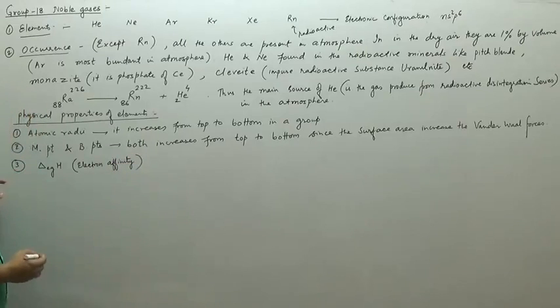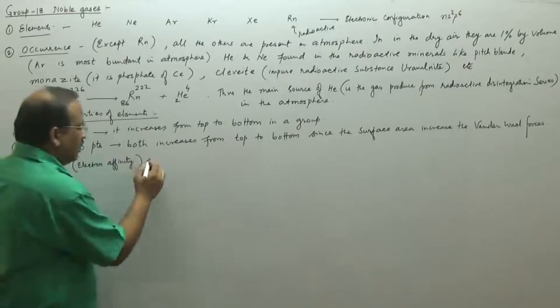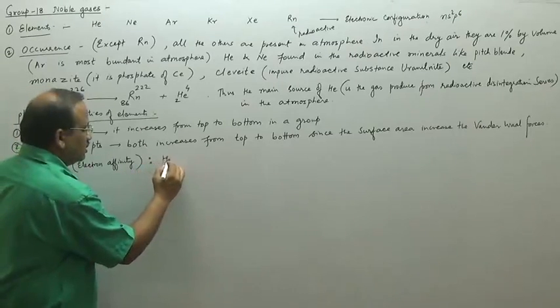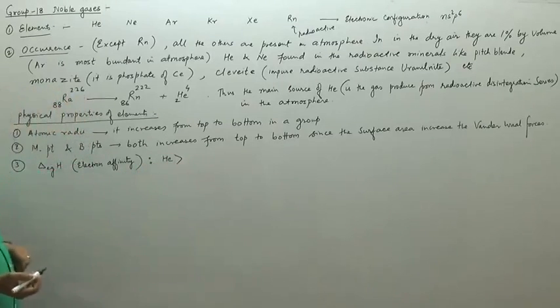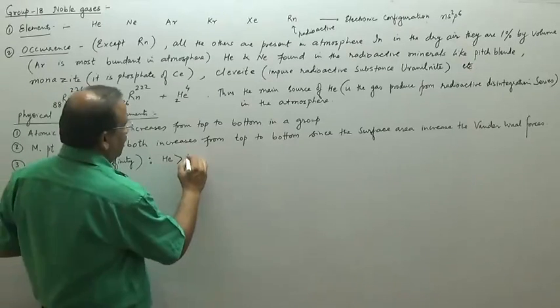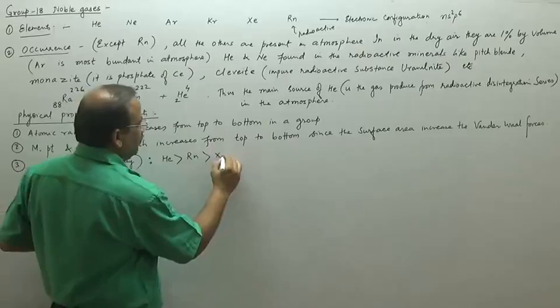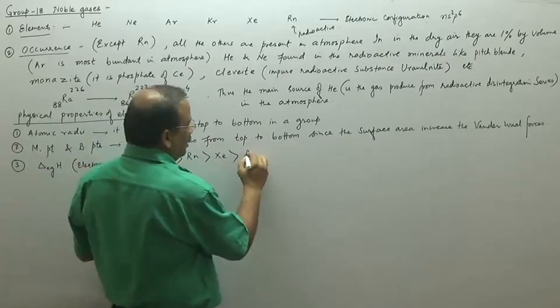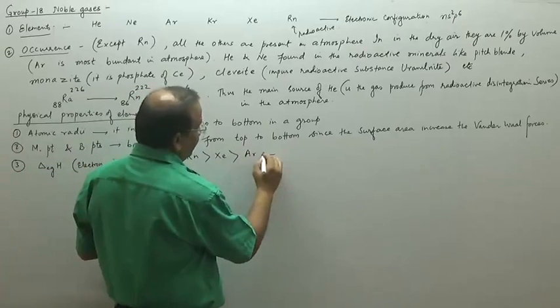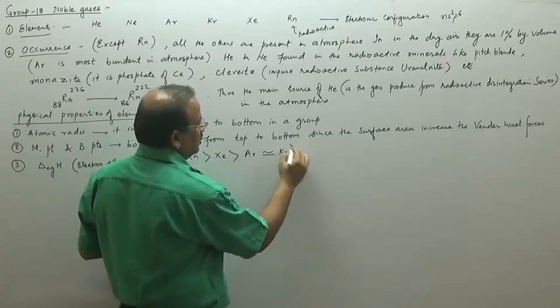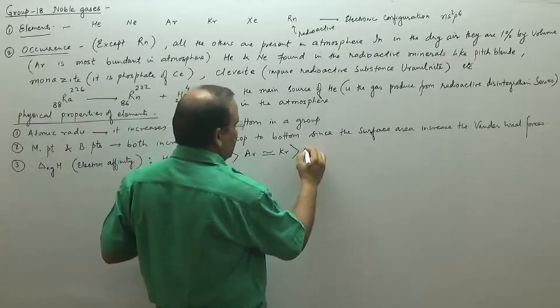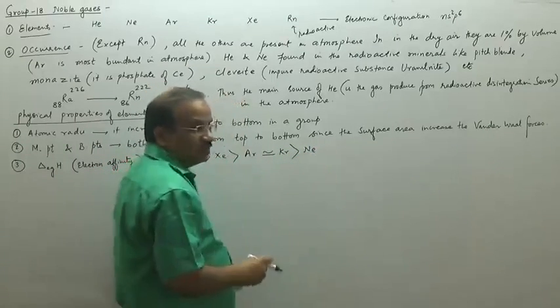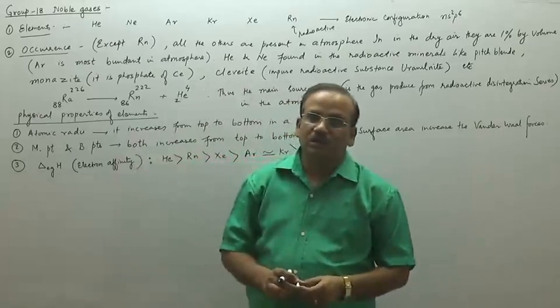For these elements, the minimum electron affinity is for neon, and the maximum electron affinity is for helium. Actually helium has the maximum electron affinity, then it is radon and then xenon. Argon and krypton are almost the same, and the least is neon. Neon has minimum electron affinity.